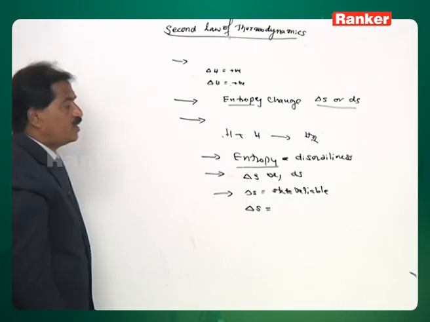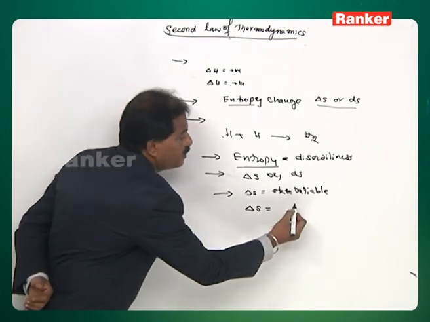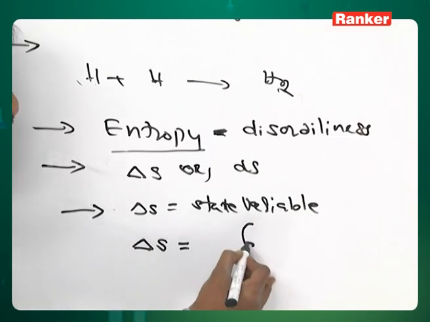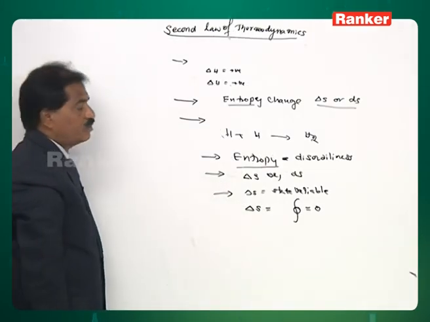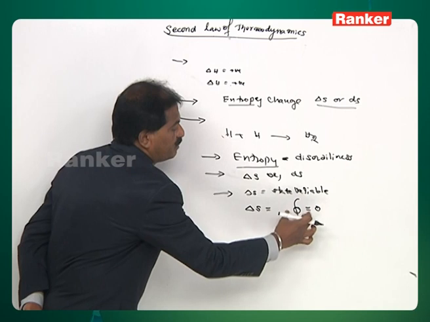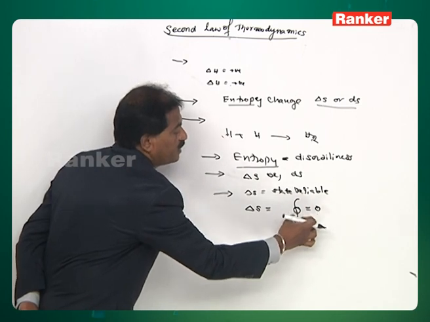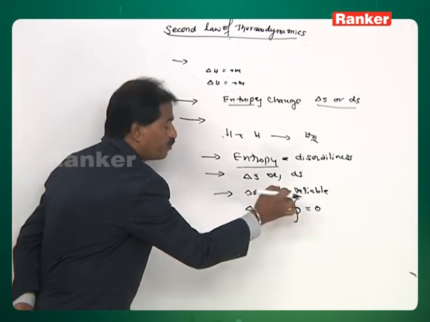Since entropy change is a state variable, we can say the cyclic integral of the entropy change is 0. So, state variable is the normal language. In mathematical terminology, we can say the cyclic integral of the entropy change is 0.